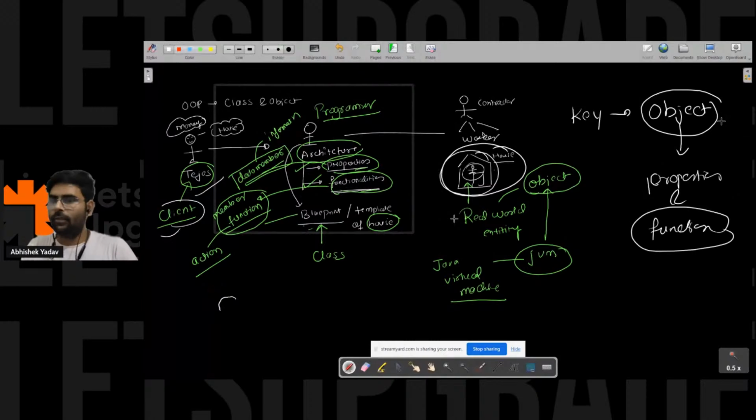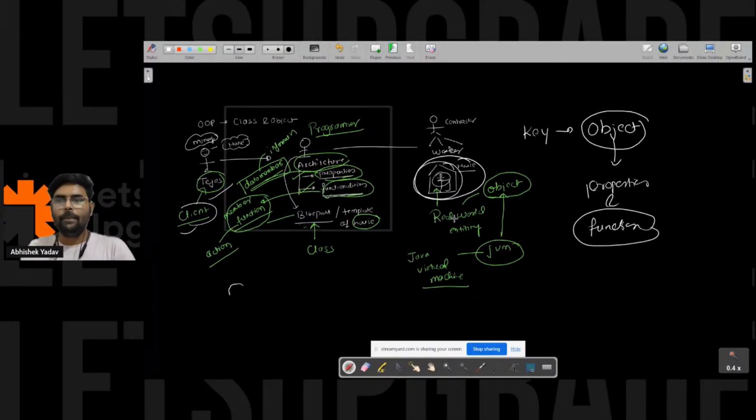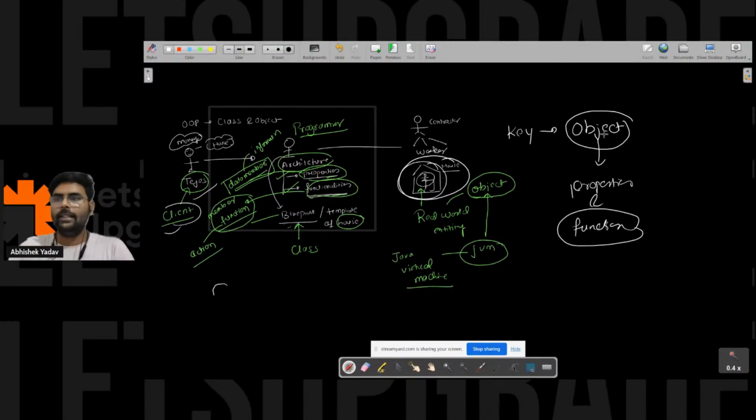So let's cover that part. That is what we are covering here. Tejas is there, right? Tejas, you are here or have you left the call? Yeah, Tejas is here, right? Yeah, Tejas is here. So, guys, yeah.